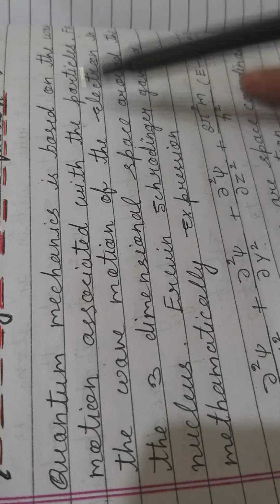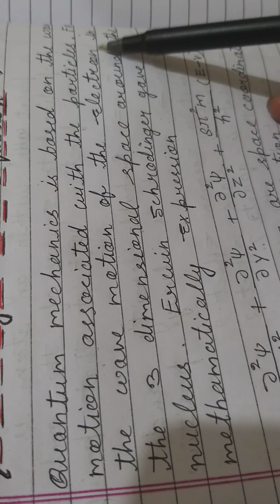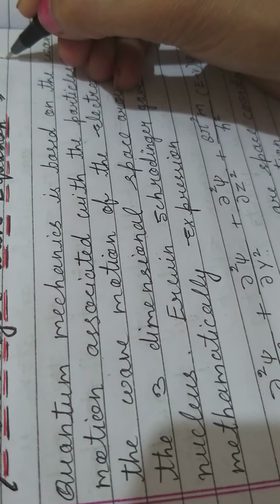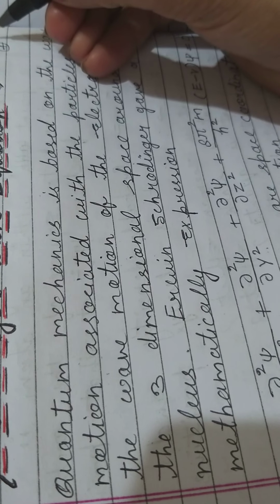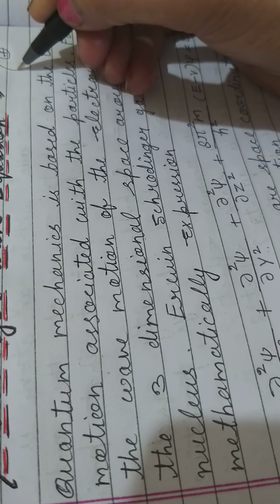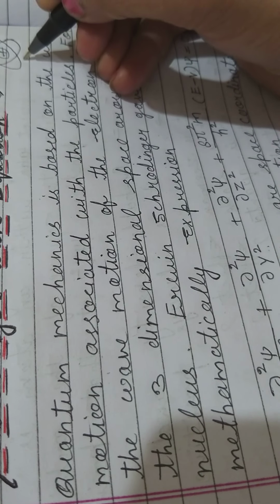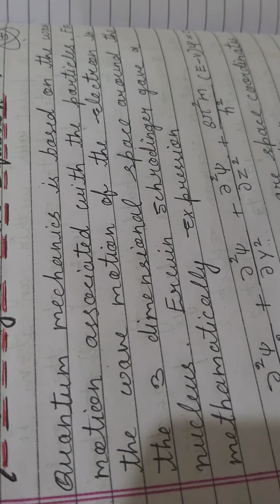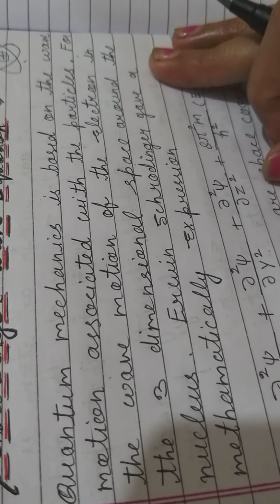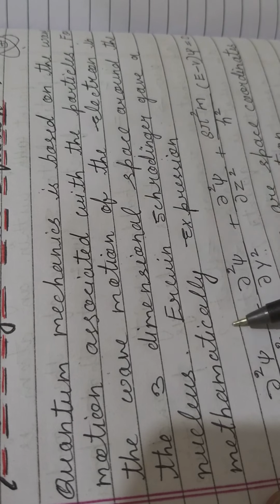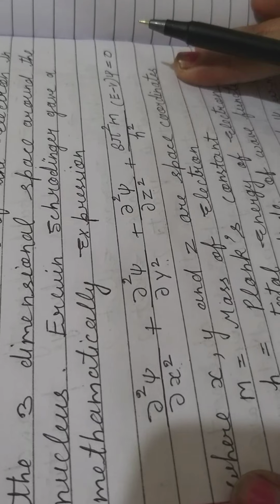As I have written, it is for the wave motion of the electron in three-dimensional space. It is the association of wave with the particle in the three-dimensional space around the nucleus, that we must know. It is not two-dimensional, it is three-dimensional. Erwin Schrodinger gave a mathematical expression. This we have to study here.